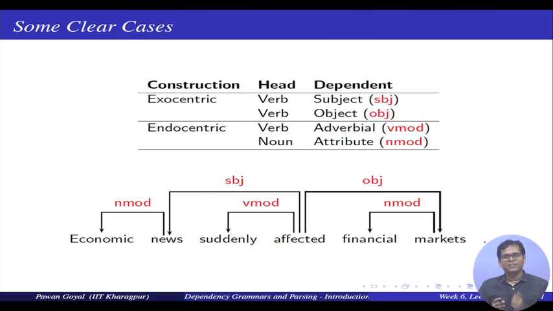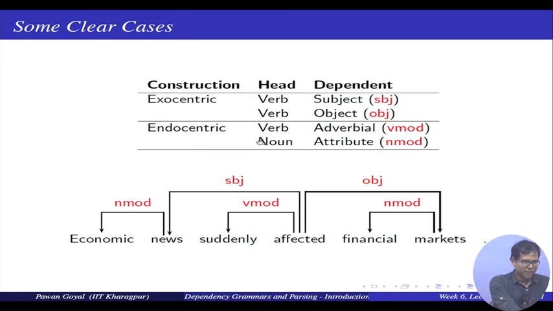Now, there are some cases that are clear where you can easily find the dependencies. For example, if I look at exocentric and endocentric constructions. What do we mean by endocentric and exocentric? An endocentric construction is one where one of the entities can actually fulfill the whole grammatical function of the complete construction.